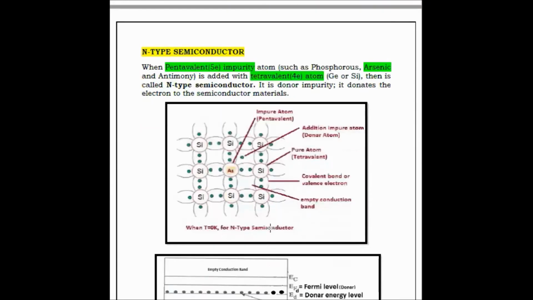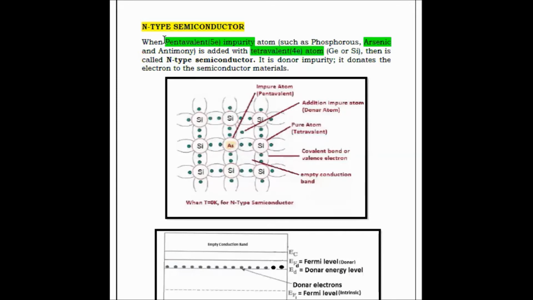So let's see what the N-type semiconductor is. As we already said, semiconducting materials are classified into two types based on the addition of impurity. If no impurity is added to the semiconducting material, then the conductivity will be very low.